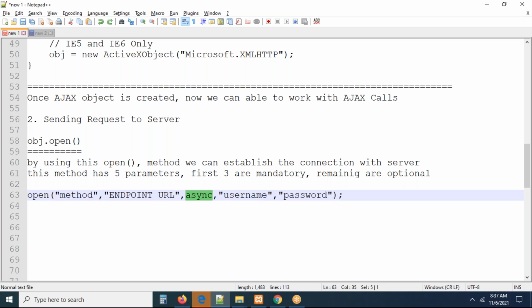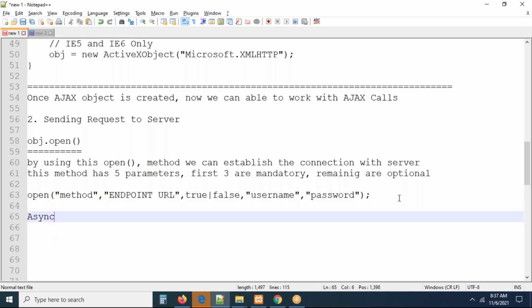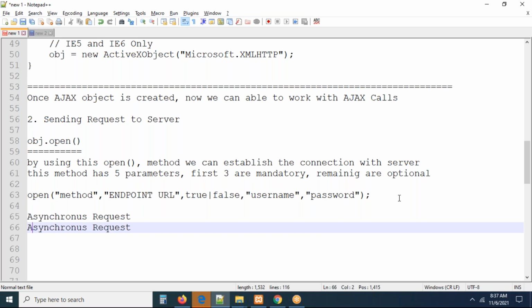Here, async has two values, true or false. Either true or false means an asynchronous request or a synchronous request. What is the meaning of a synchronous request? What is the meaning of an asynchronous request? In interviews, they will ask us.